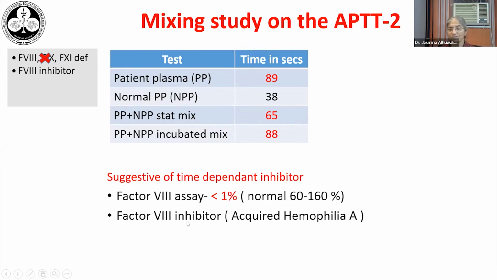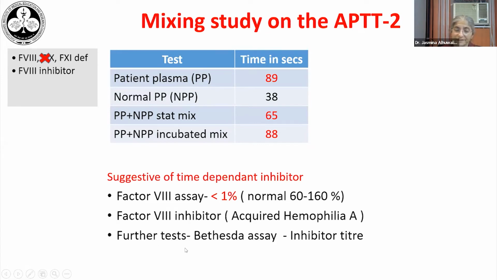The next thing we need to do, so the likelihood of the possibility in this patient would be the presence of a factor VIII inhibitor, and the likelihood would be that of an acquired hemophilia A, because this looks like a recent onset bleed. He's undergone a surgical challenge without significant bleed in the past. The further test that we would need to do in such a situation would be a Bethesda assay to confirm the inhibitor titer and decide the modality of treatment.